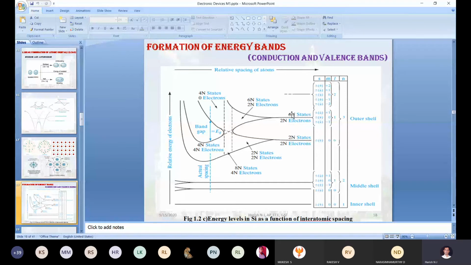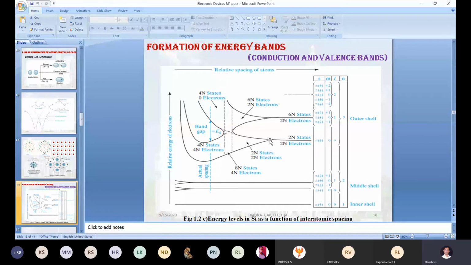Here n stands for the number of atoms, exactly the number of atoms. For n silicon atoms, for 3p, 6n states are available, but only 2n electrons are filled. In the 3s, 2n states are available, and all the 2n electron states are filled.